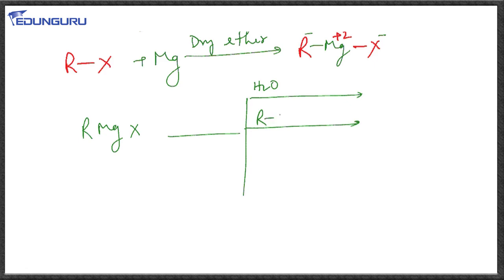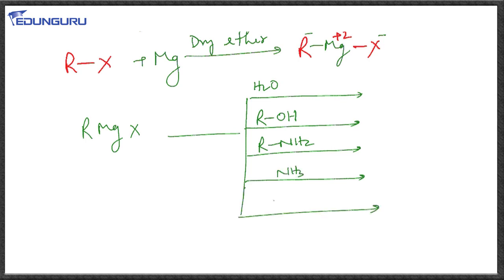If it reacts with alcohol, then of course hydrogen attached to oxygen is also acidic. If we make it react with an amine, that is RNH2, hydrogen attached to nitrogen, or with ammonia, or with H2S, or with RSH.